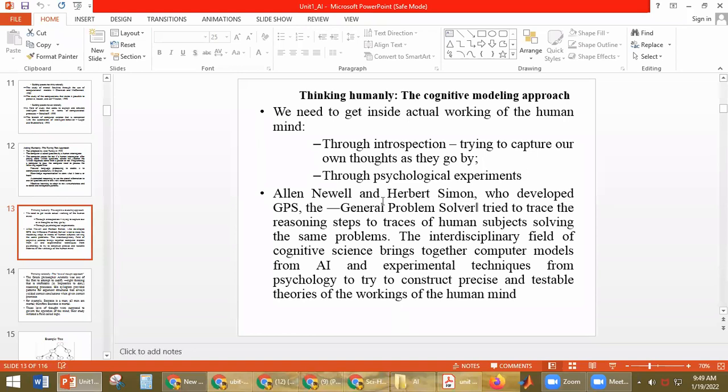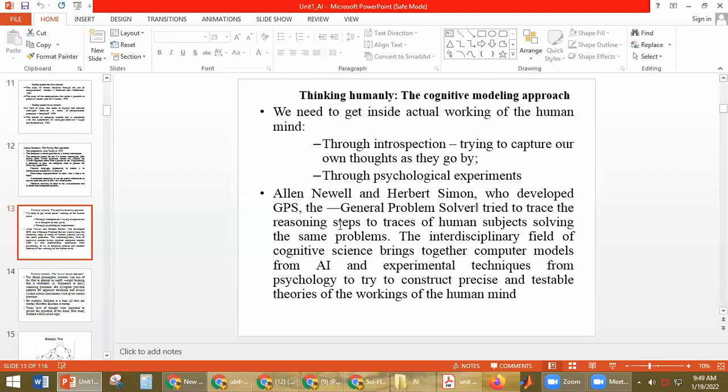Here Alan Newell and Herbert Simon, these are the two scientists, developed the GPS system. What is GPS? It is the General Problem Solver. This GPS system was developed using this cognitive modeling approach.